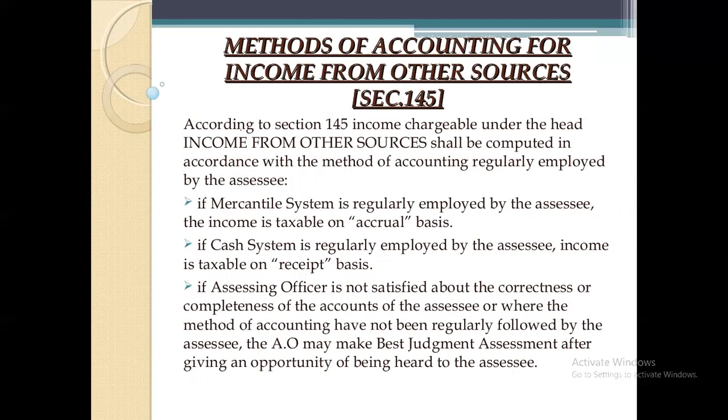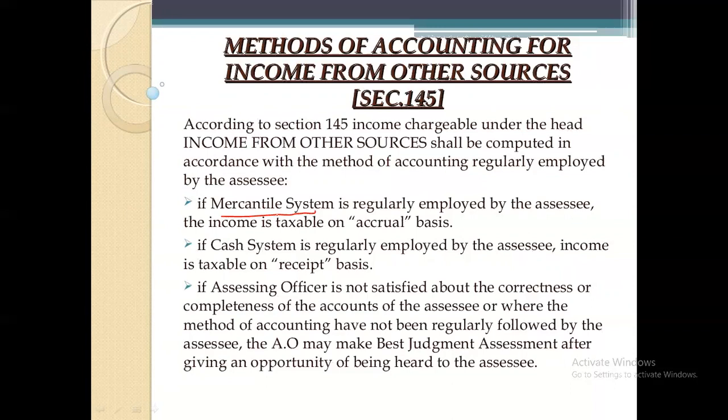Next, we have the methods of accounting for income from other sources. As per section 145, the assessee can adopt 2 methods for calculating the income from other sources. The first method is called the mercantile system. The mercantile system is nothing but a credit system where the assessee renders the services now and earns or receives the income at a future date. That is called the mercantile system or credit system.